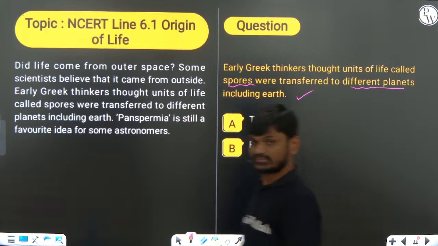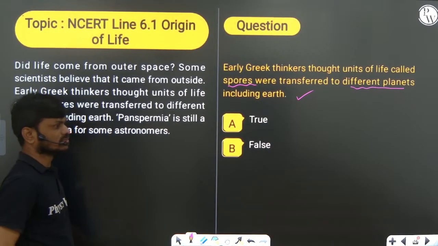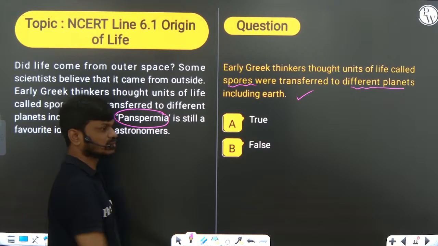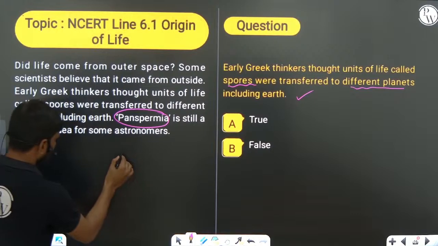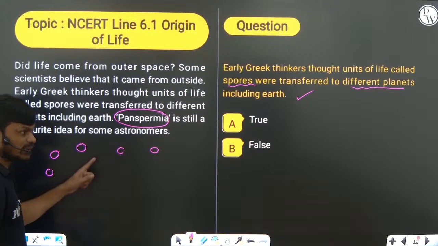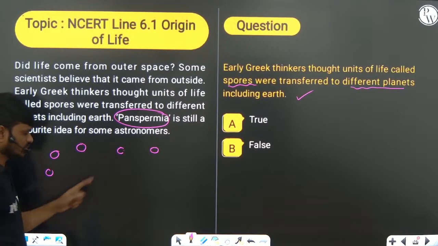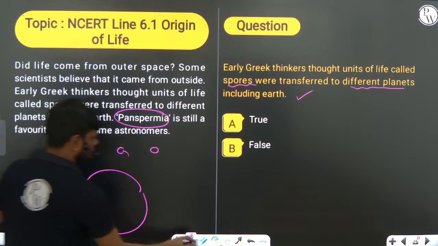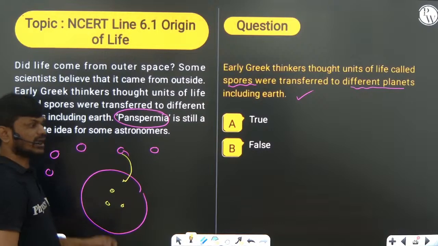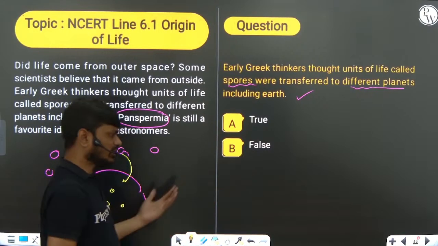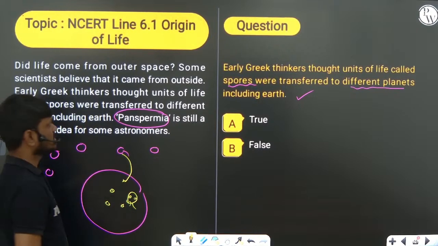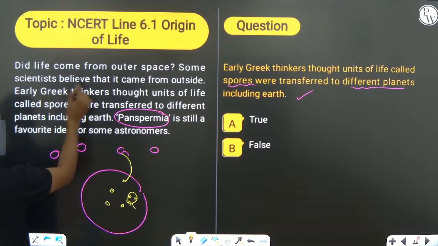Yes, this is right. According to the panspermia theory, life might have existed in the form of resistant spores. They might have reached the surface of Earth and developed into living organisms.